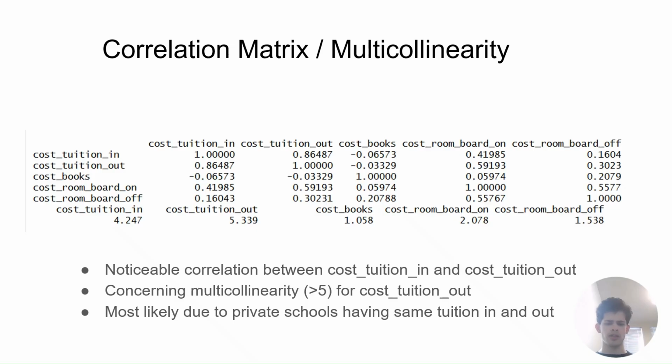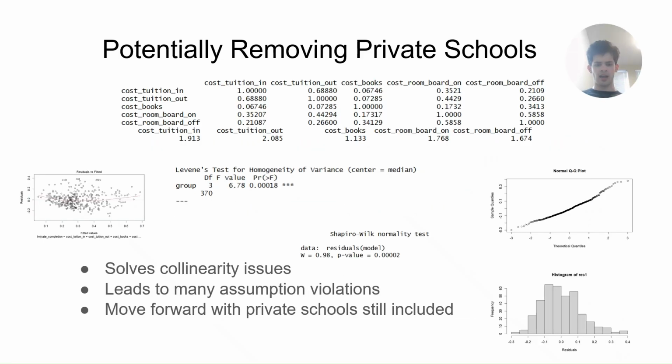Looking at the correlation matrix, there's a noticeable correlation between cost tuition in and cost tuition out, and a concerning multicollinearity for cost tuition out, which is most likely due to private schools again having the same tuition in and out. But when you remove private schools, it solves the collinearity but leads to many assumption violations, and it is good to move forward with this model as the multicollinearity isn't too bad, with private schools still being included.